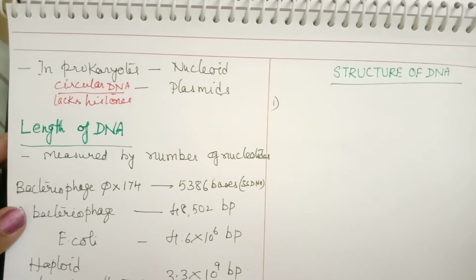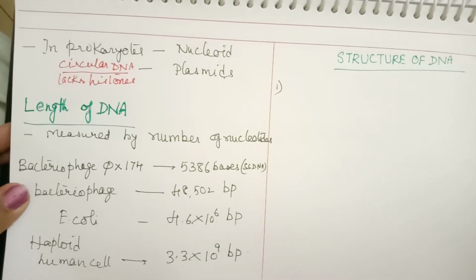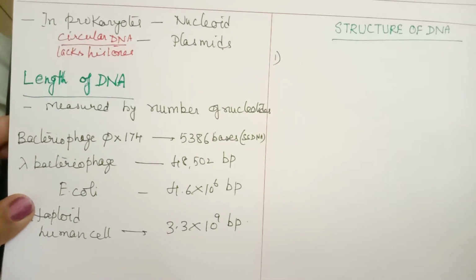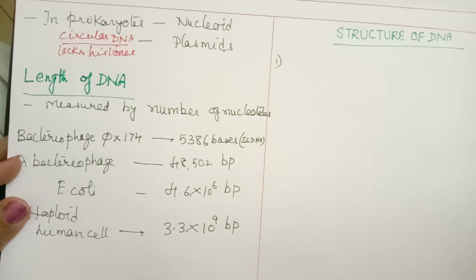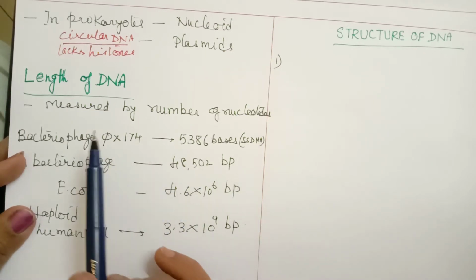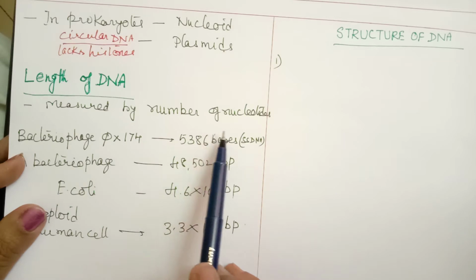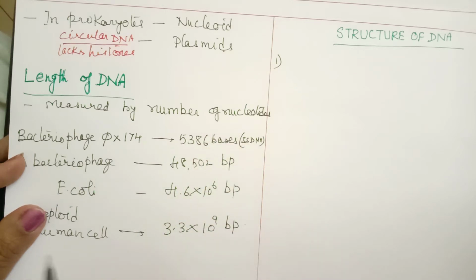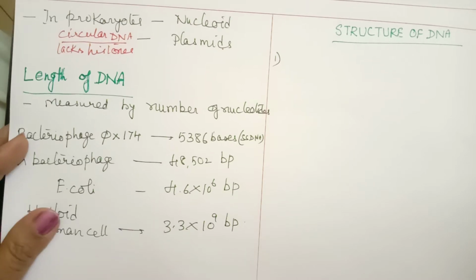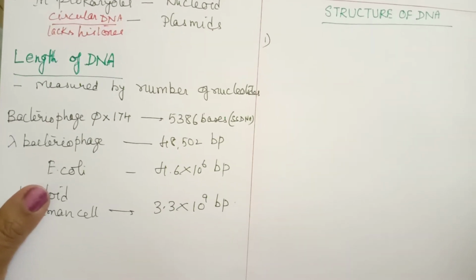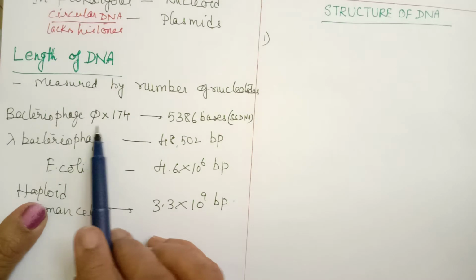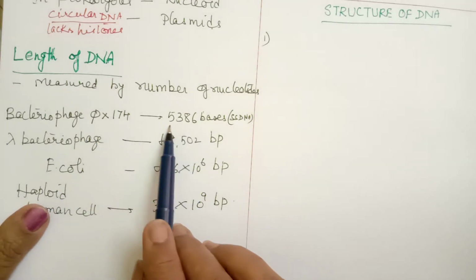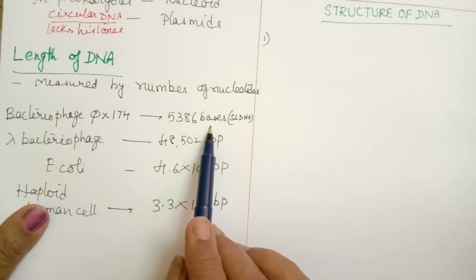Now let us see the different lengths of DNA. The length of DNA differs from one species to another, and the length is measured in terms of the number of nucleotides present. Let us see various examples. Bacteriophage phi X174 has a length of 5386 bases.